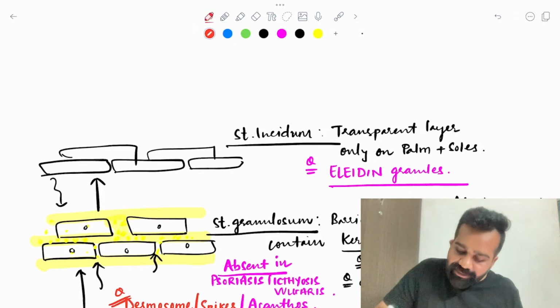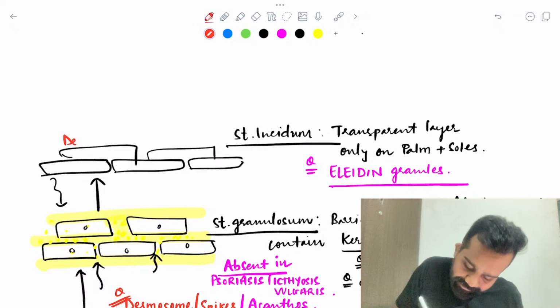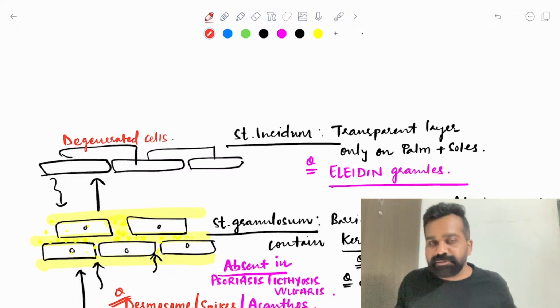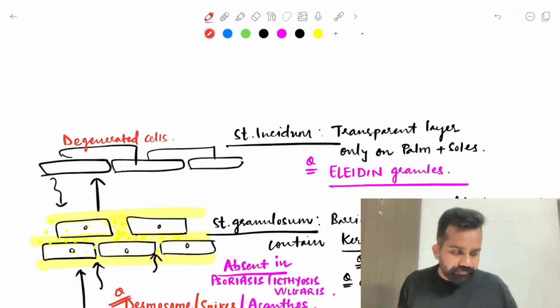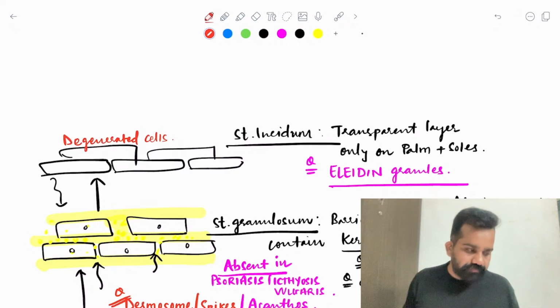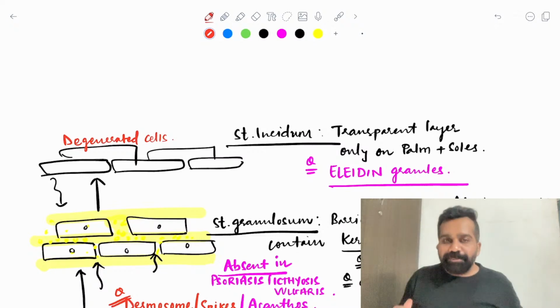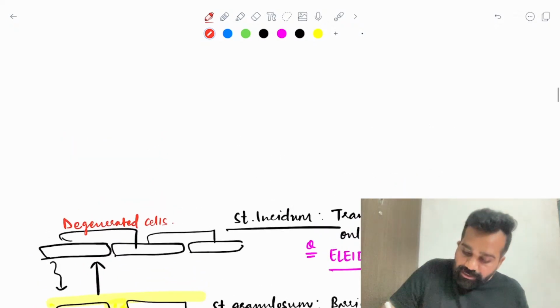So these are degenerated cells. The cells are dying, they do not have a nucleus. So this layer, stratum lucidum, is present only on the palm and sole.